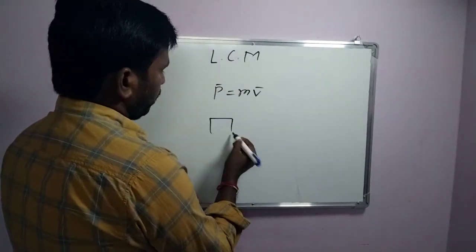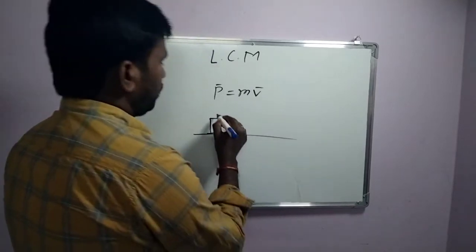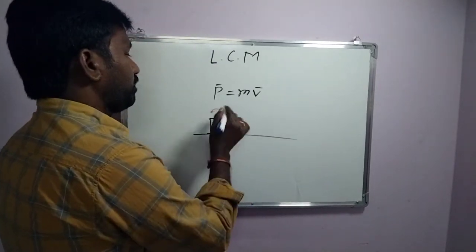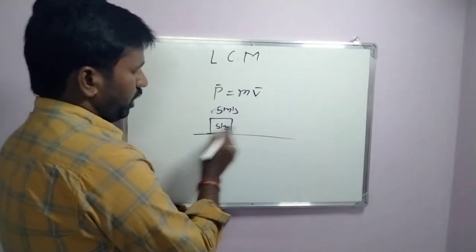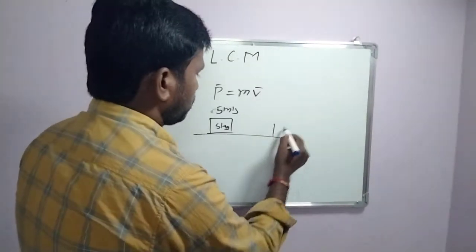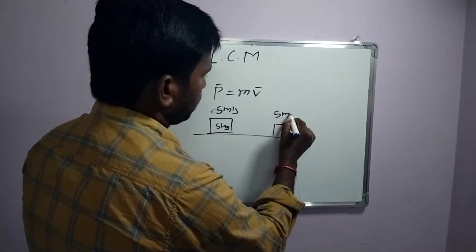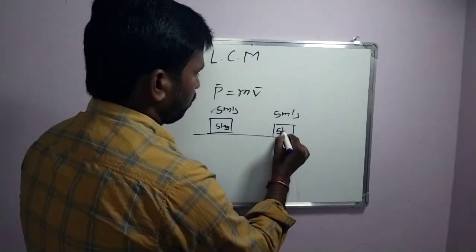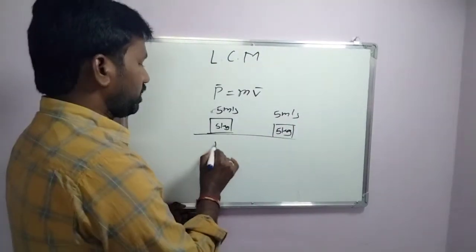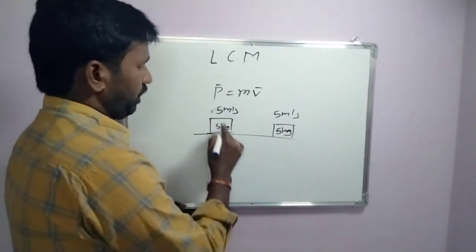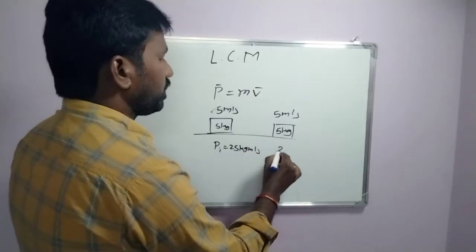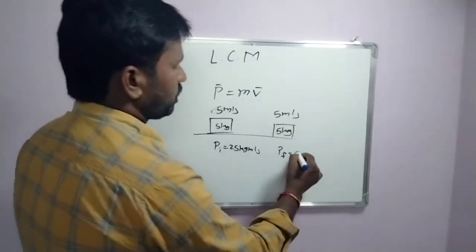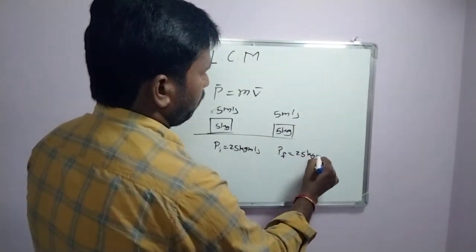I'm taking an object moving with 5 meter per second, its mass is 5 kg, and it moves with the same velocity everywhere, with no change in its mass. What is its initial momentum? 5 times 5 is 25 kilogram meter per second. And its final momentum is also 25 kilogram meter per second.